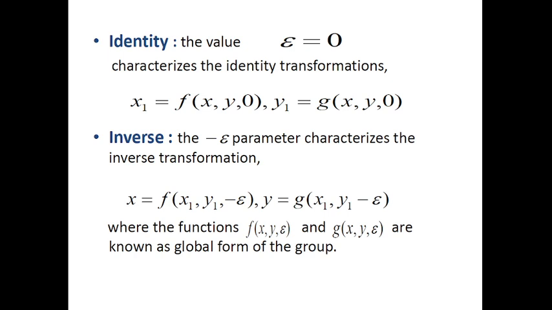And we know that in a group there are four properties, that is, closure property, associative property, identity property and inverse property. But in the case of the Lie group method, the associativity property comes from the closure property. So in the Lie group method there are three properties, that is, closure property, identity property and inverse property.